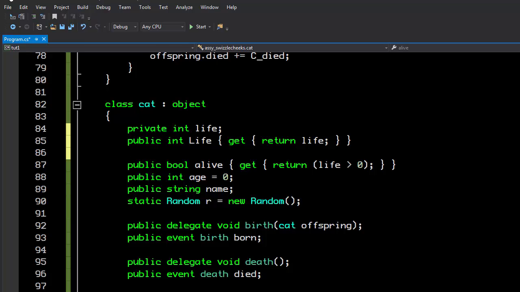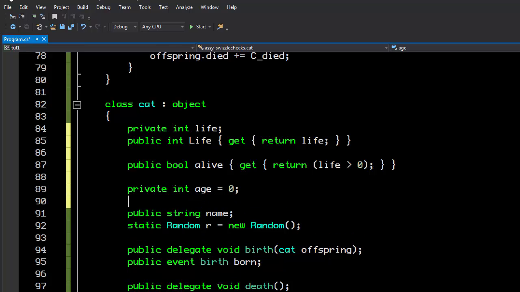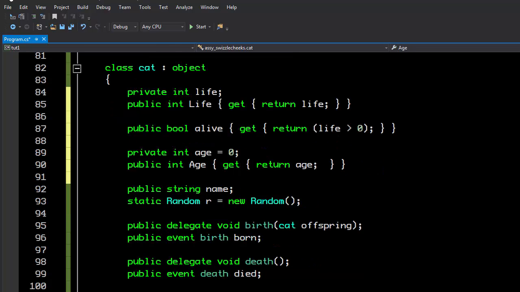Because that is why object-oriented programming is reusable and very helpful, very rapid application development, is because you don't have to know about the inner workings of the objects you're using. They're just black boxes. So we have our property for lifespan, we have our property for alive. We should really have the same thing for age. So let's go ahead and privatize this and create a public int Age and return the internal age, just like so. And again, that wasn't being accessed internally.